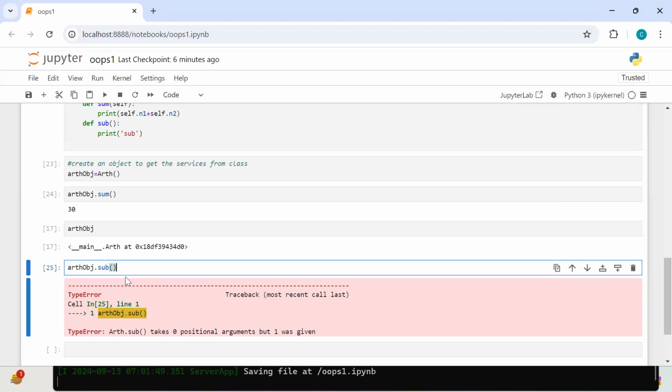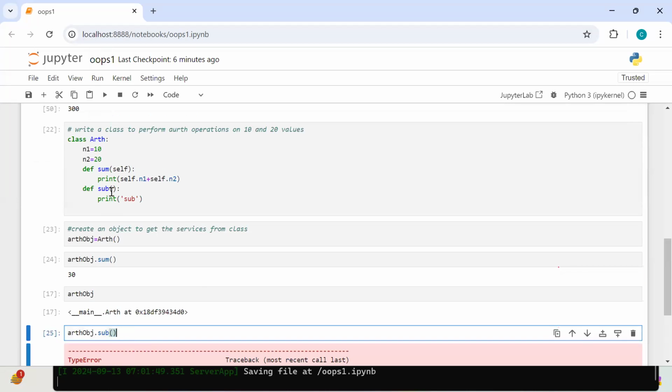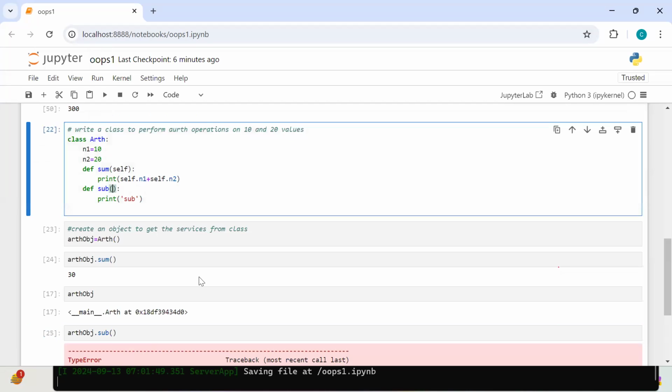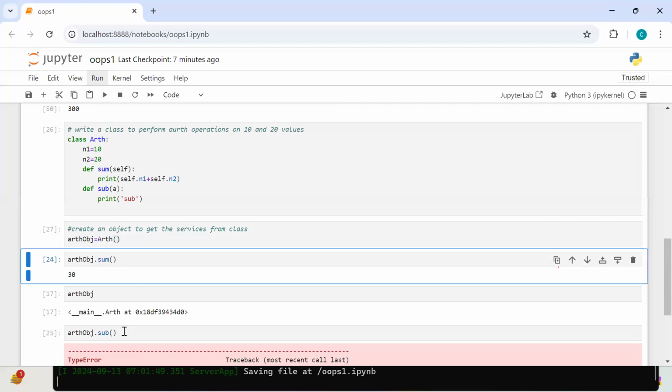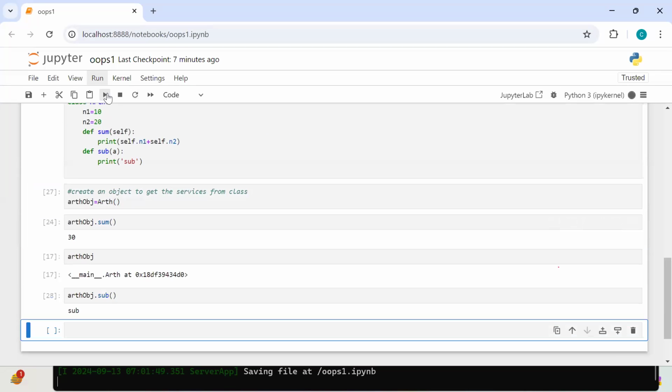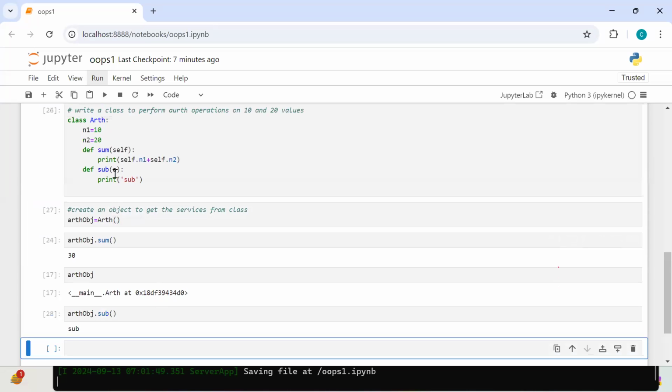Python. What is the parameter value? Which value did Python pass? The current class object, right?